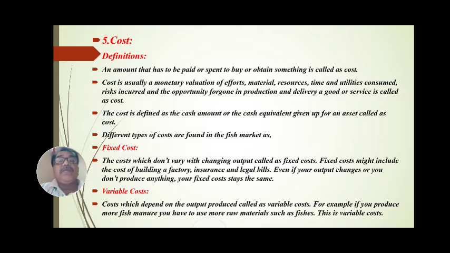Second, variable cost. Variable cost depends on output produced. What is meant by variable cost? The cost which depends on the output of the product, on how much product there is, is called variable cost. Cost which depends on the output produced by a company or industry is called variable cost. For example, if you produce more fish manure, you have to use more raw material such as fishes. This is variable cost.